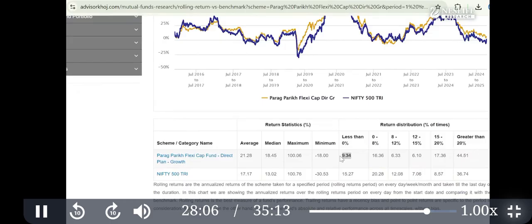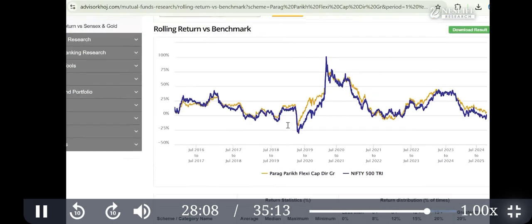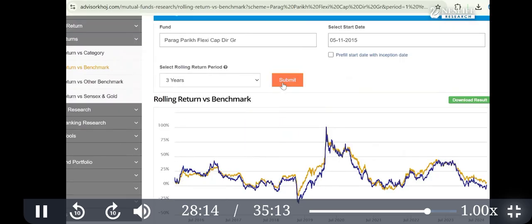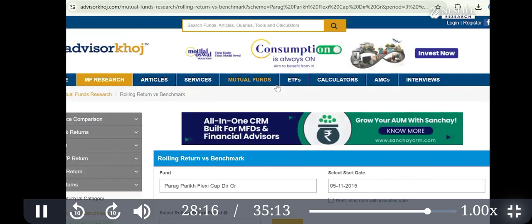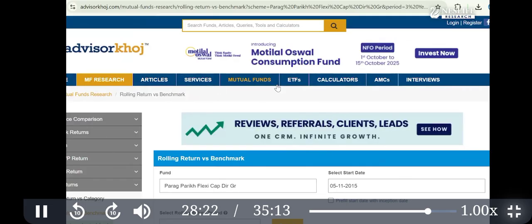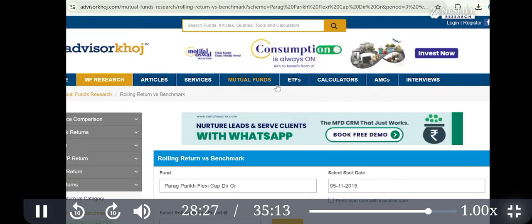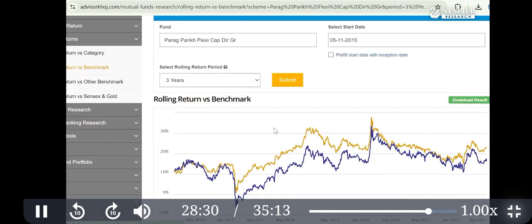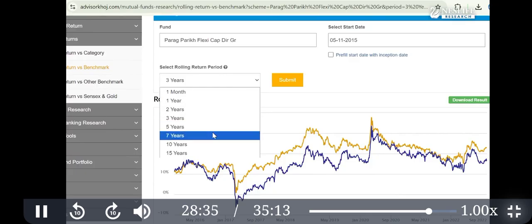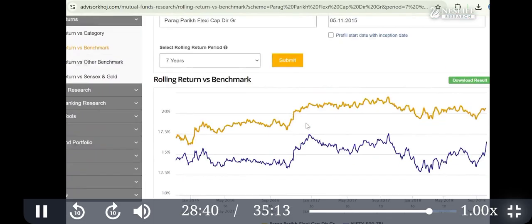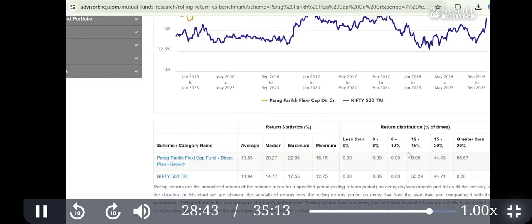So from rolling return, what interpretation can you make? First interpretation is that it gives a proper comparison because it considers a lot of data. So if you want a correct comparison, rolling return is ideal. That is one aspect of rolling return. The second aspect is you can see the evidence. This is evidence-based investing: if you hold for 7 years, you cannot lose money in the stock market, especially in mutual funds like diversified mutual funds. This is the data.